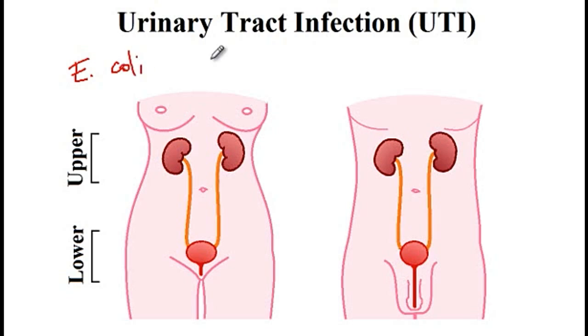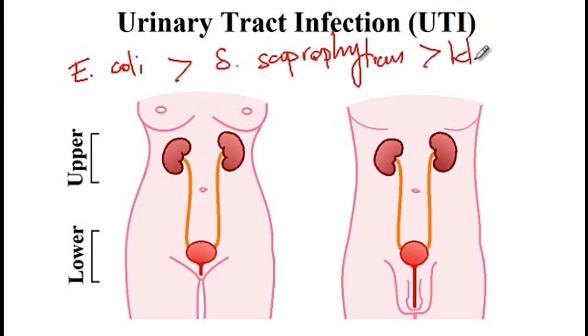So urinary tract infection is most commonly caused by E. coli, and then after that, the second most common cause is Staphylococcus saprophyticus, and then after that, Klebsiella is the third most common cause of urinary tract infection.